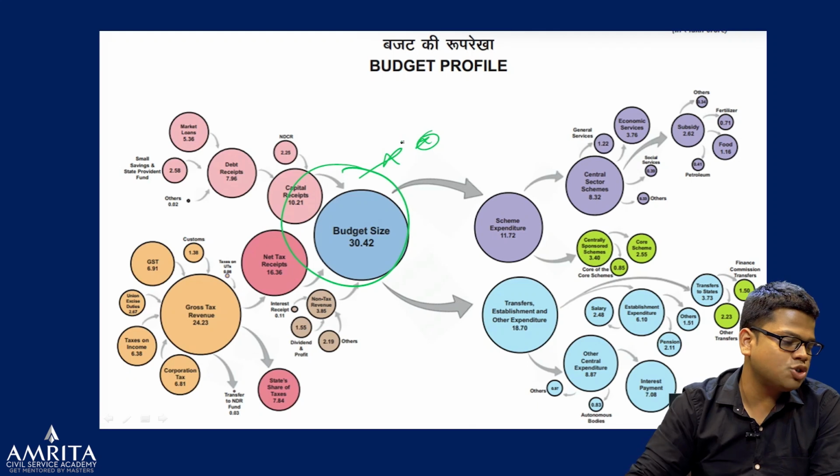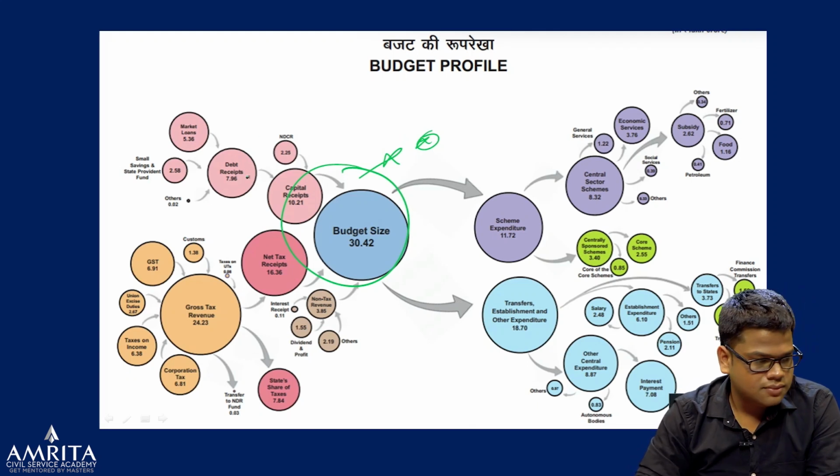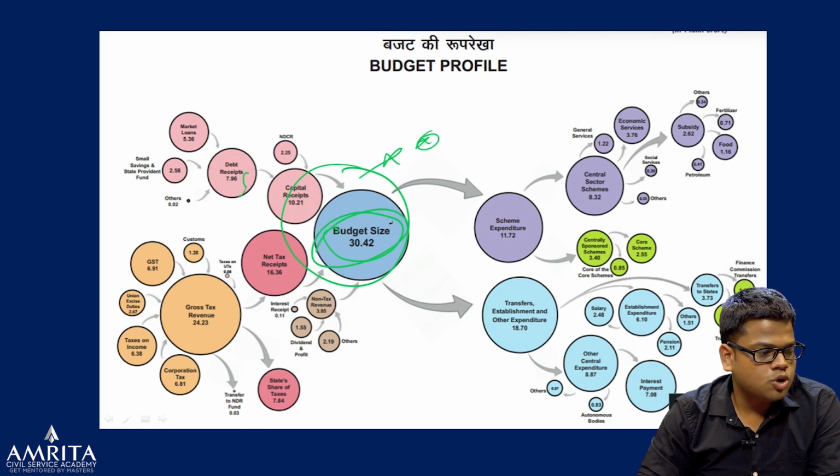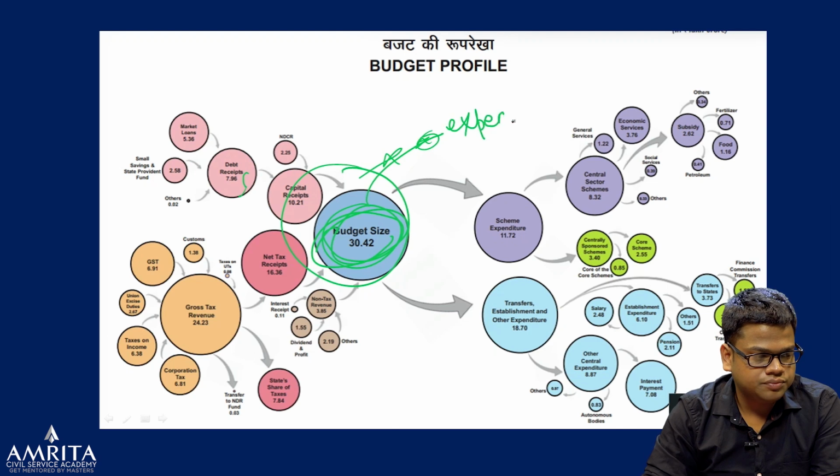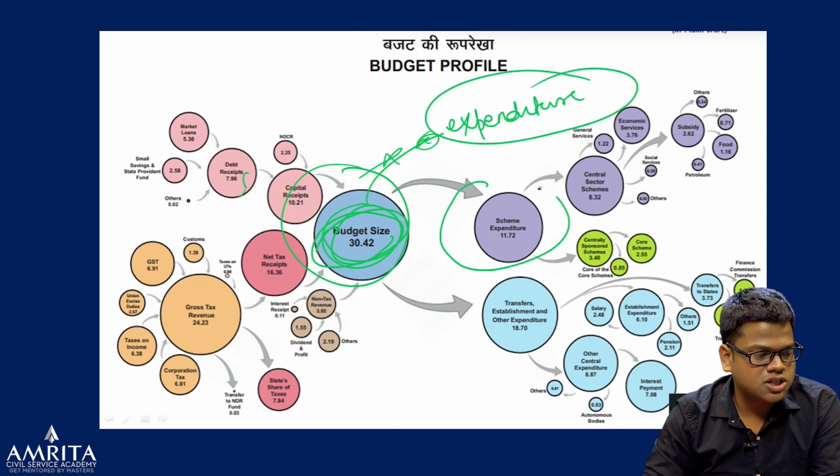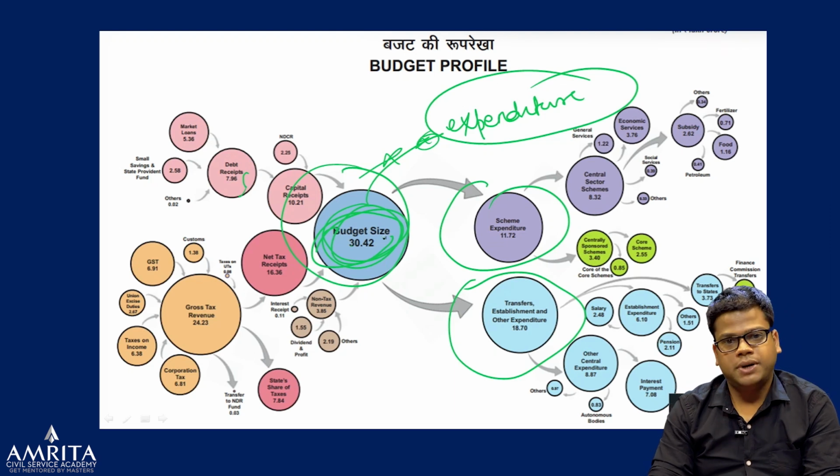What it is showing is that the size of the budget is 30.42. How is the size of the budget decided? It depends on how much the government wants to spend. By the demand for grants, they get the estimate of this much expenditure they want to do. That means 30 lakh crore, 0.42 crore rupees they want to spend.